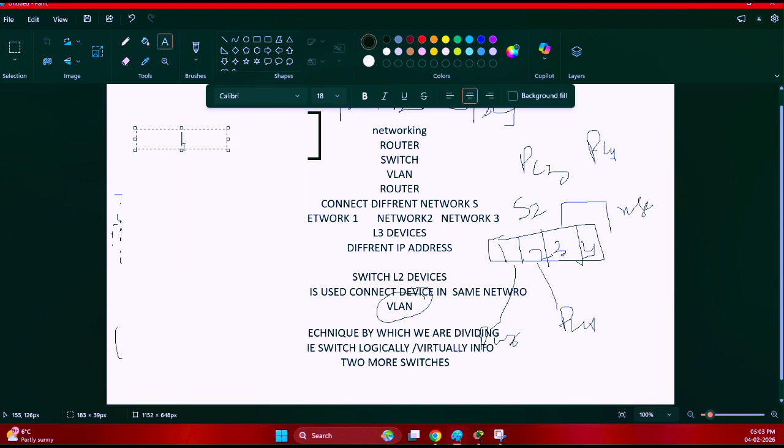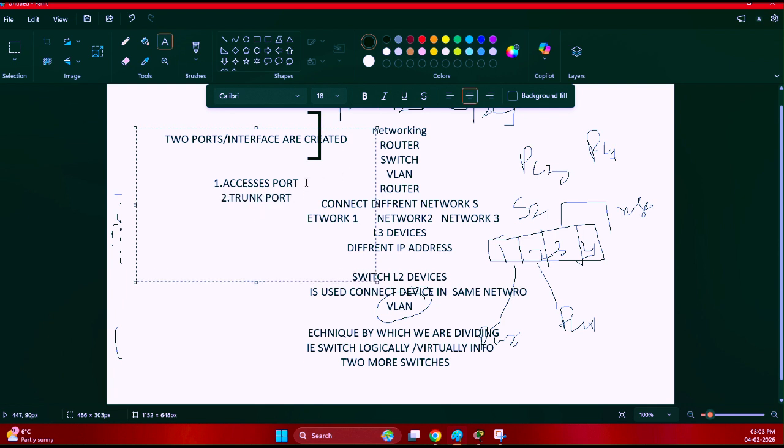You have to remember one thing here. Whenever we use VLAN, two different ports or interfaces are created. One is called the access port, first the access port, and the second is called the trunk port.